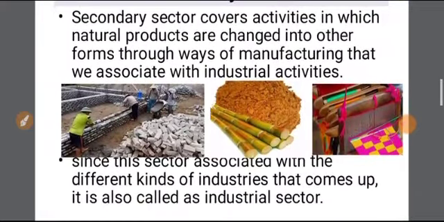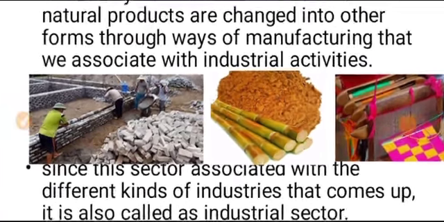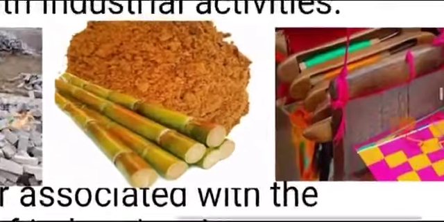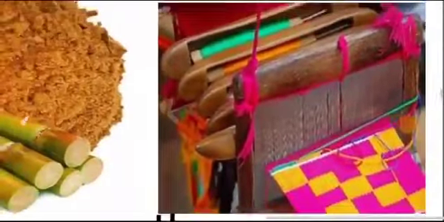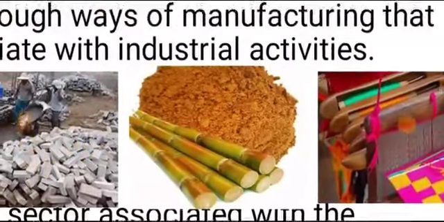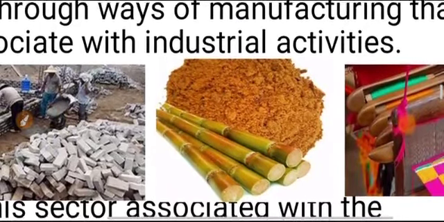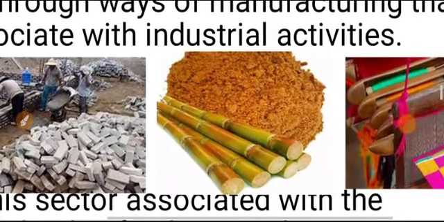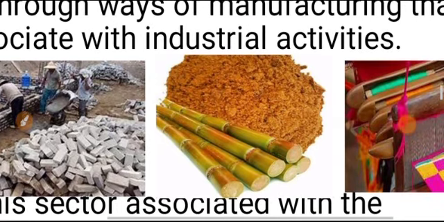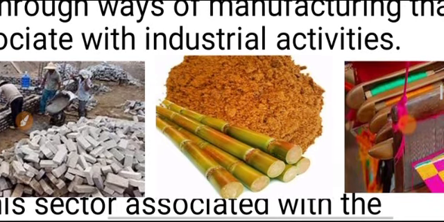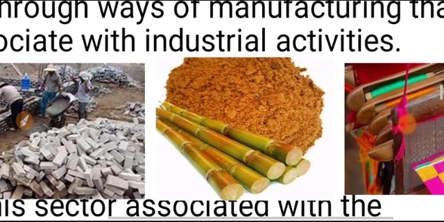The second one is the secondary sector. The secondary sector covers activities in which natural products are changed into other forms through manufacturing that we associate with industrial activities. Let us take this last picture. Secondary sector is the next step after primary. The product is not produced by nature but has to be made, and therefore some process of manufacturing is essential. This could be in a factory, a workshop, or at home.